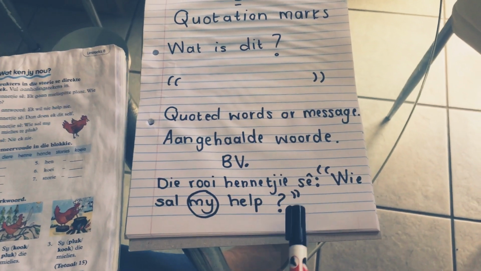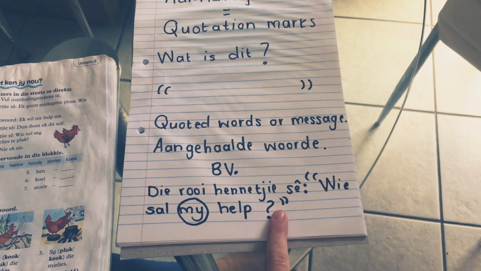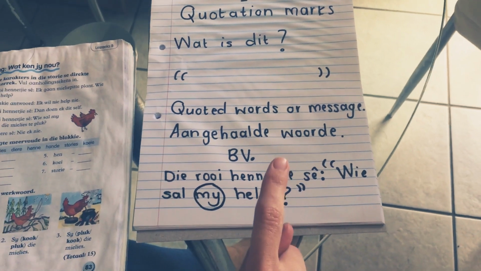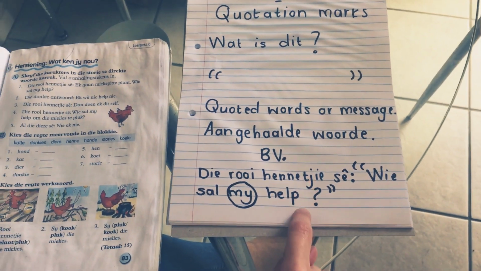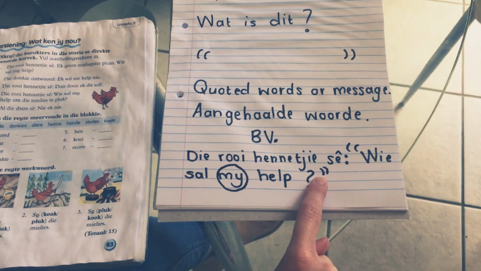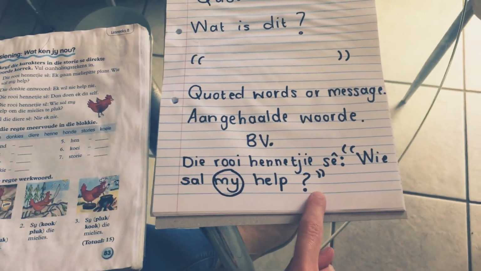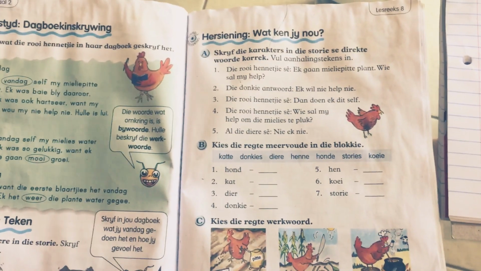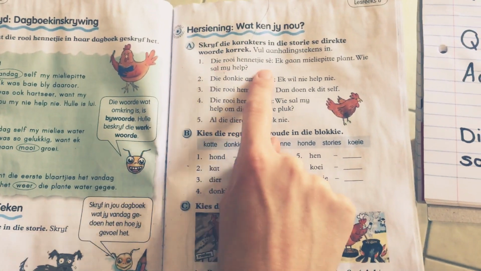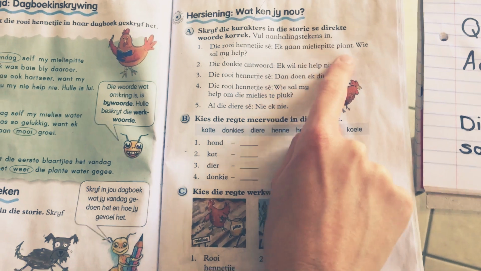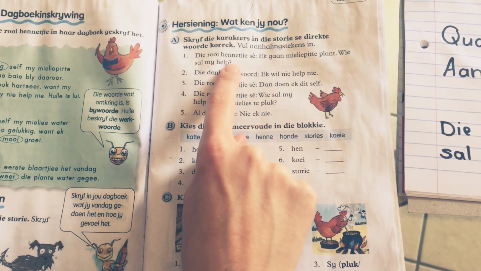And always, we need to put the quotation marks at the end. Whatever punctuation there is, full stop, exclamation, or question mark, we need to put the quotation at the end. Okay, so let's just look at a few examples here, just so that we understand it fully. Die rooi hennetjie sê, ek gaan mieliepitte plant, wie sal my help?